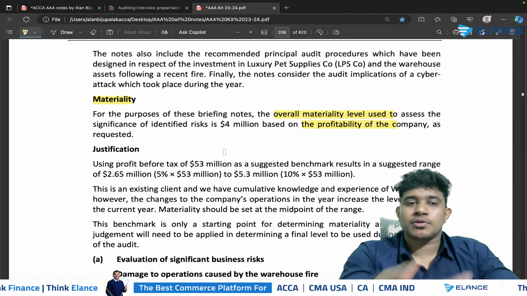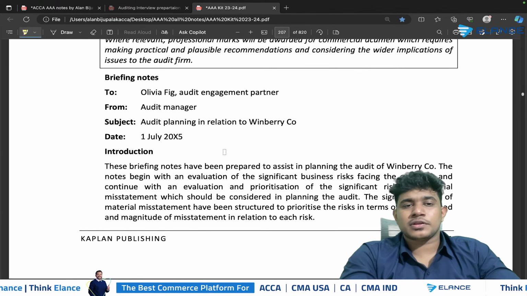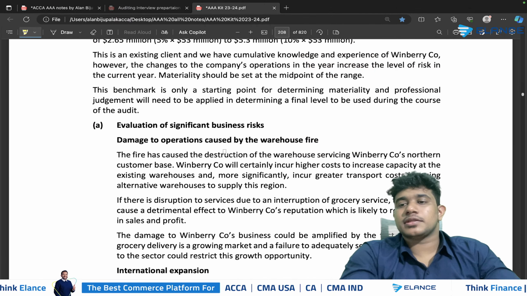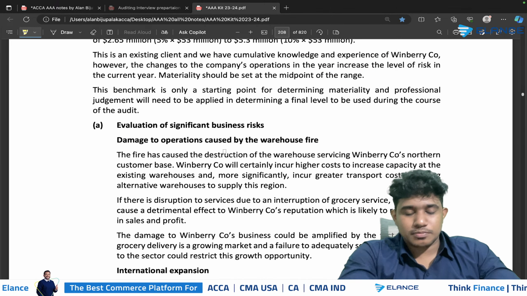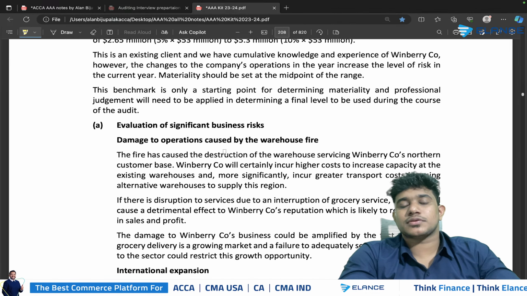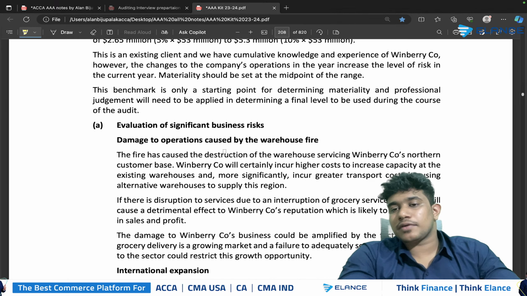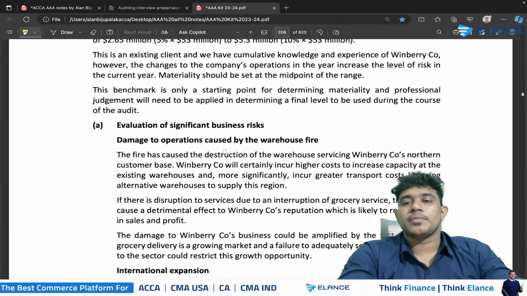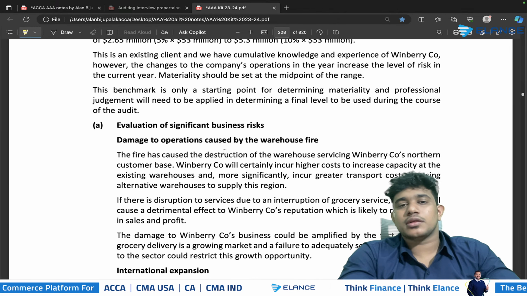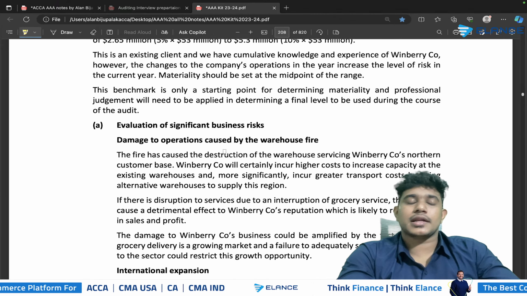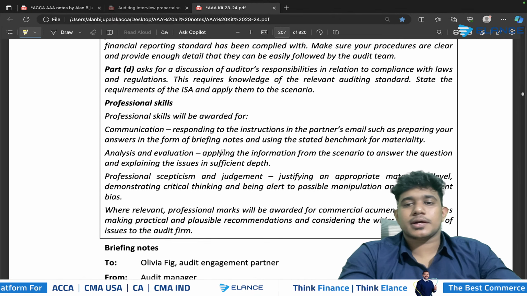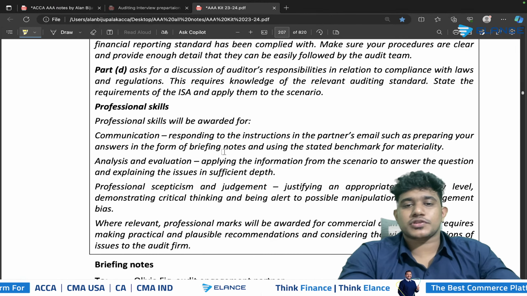Okay, so this is how you will be providing the briefing note format as well as the materiality and its justification. And then you should identify each of the business risk and risk of material misstatement. You have to prioritize it on the basis of the criteria, and at the end of it give a conclusion paragraph to specify the criteria on the basis of which you have selected and ordered the risk identified from the scenario. In addition to which, these are the examiner's comments on the professional marks.